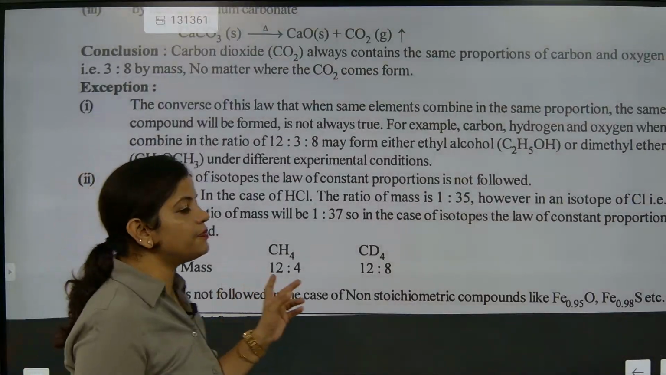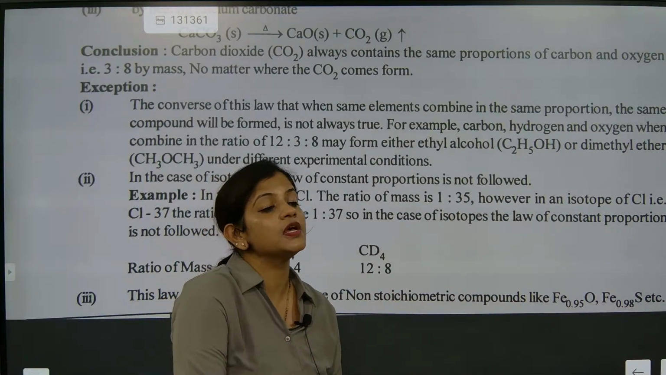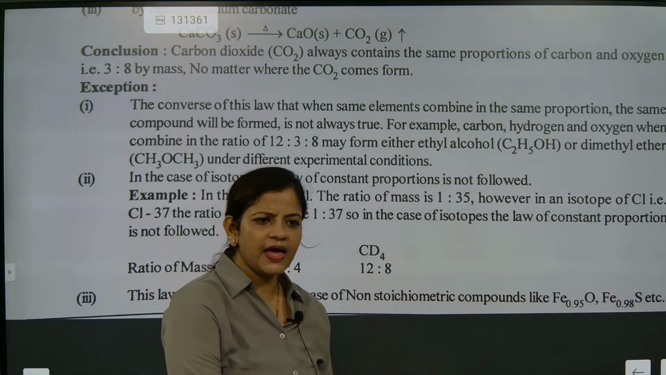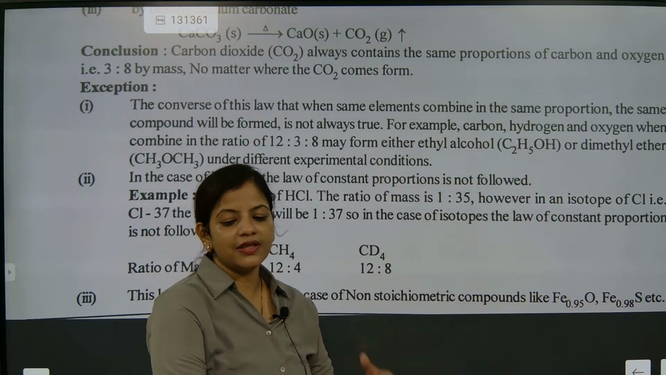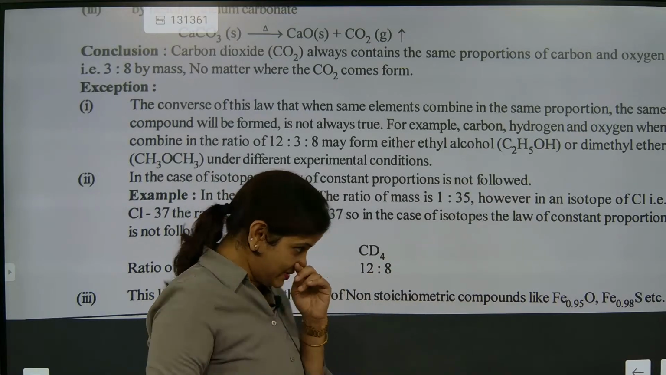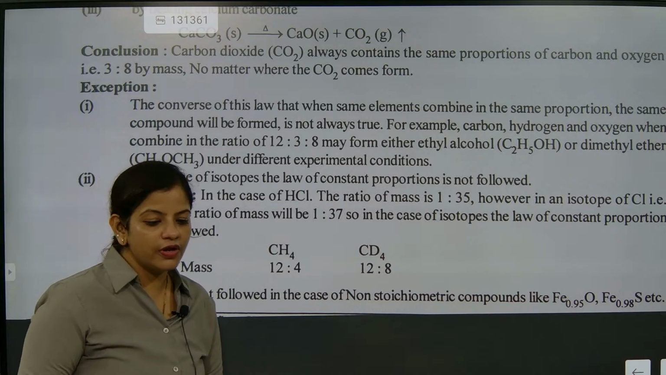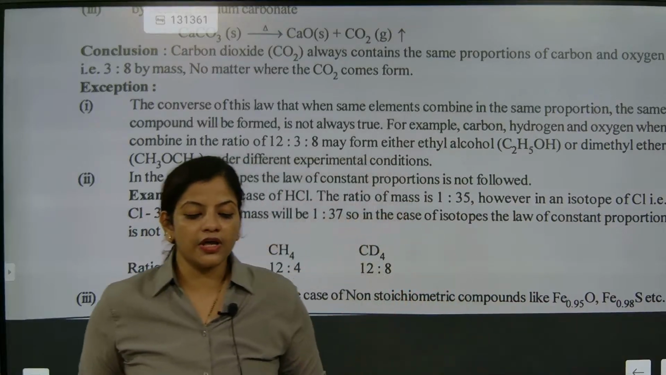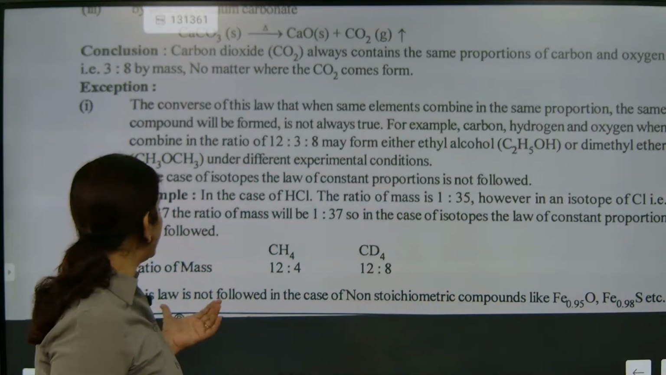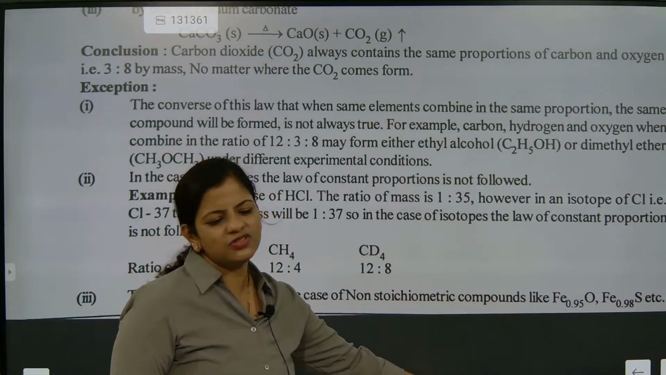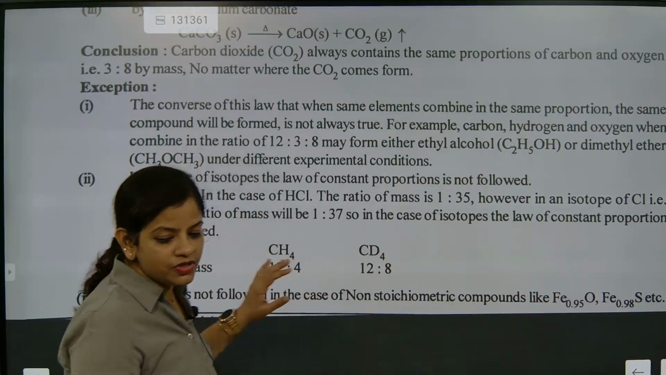Now look here. So here carbon two isotopes are there. What is the meaning of isotopes? The meaning of isotope is same atom, mass number different. That's the meaning of isotope, and it's exactly not followed in case of non-stoichiometric compounds like Fe0.95O. You can say that this law is also not followed in non-stoichiometric compounds. That much is not needed here. You just remember these 2 points.